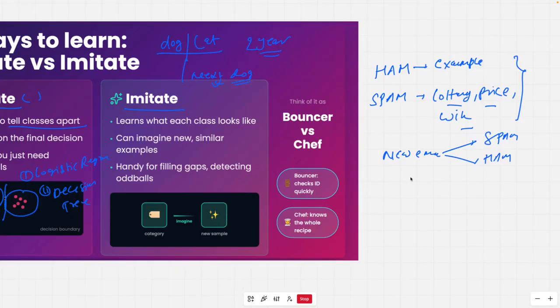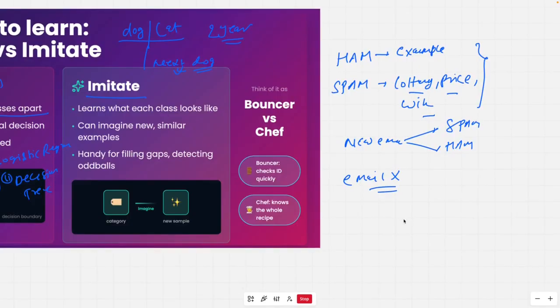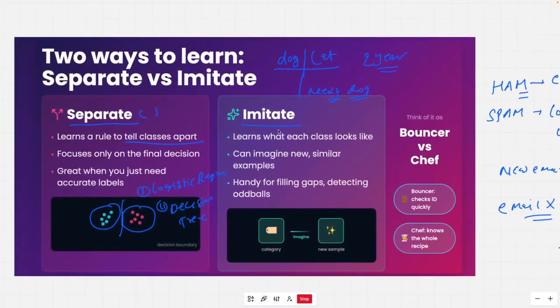But if you say, hey, can you create a genuine new email for me, it will not be able to do that, because it has not understood the full distribution of words in spam. Since it has not understood the full distribution, it will not be able to generate a new spam or a new ham. Nothing it can do. And this is the job of a generative model.